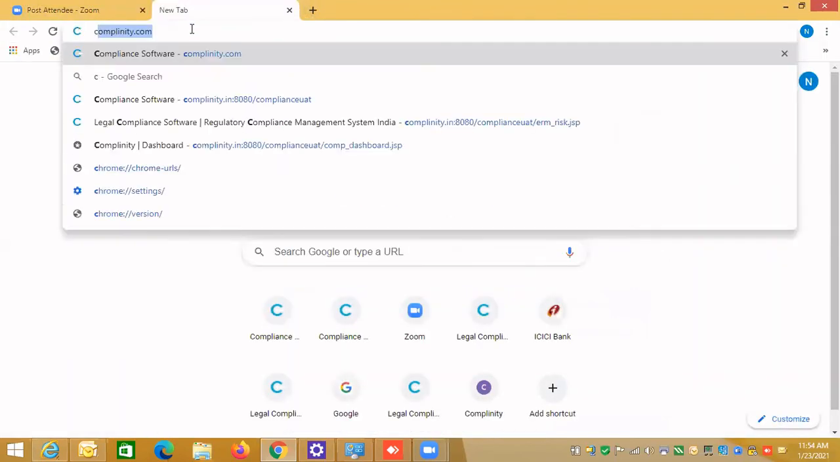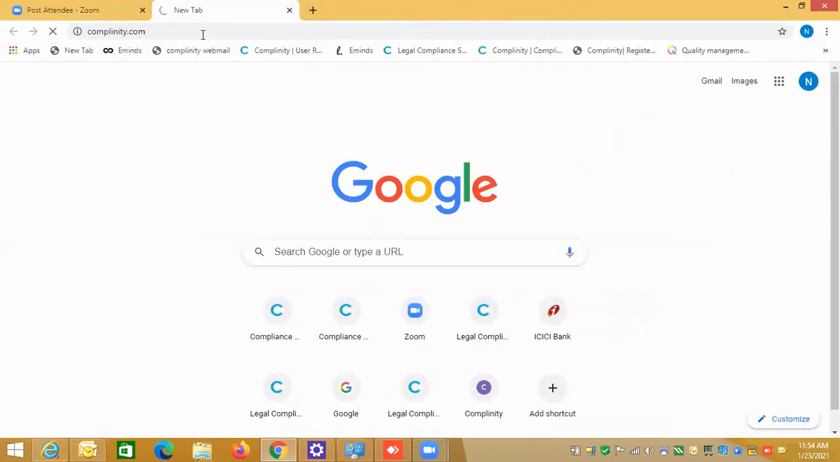I think I have logged out from the system. I actually clicked on the cross button, so that's why it has been logged out.